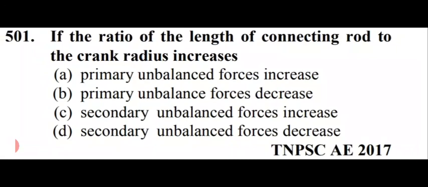Our next question is, if the ratio of the length of connecting rod to the crank radius increases, then options are primary unbalanced forces increases, primary unbalanced forces decreases, secondary unbalanced forces increases, or secondary unbalanced forces decreases. So in this case, option number D is right here, that is secondary unbalanced forces decreases.